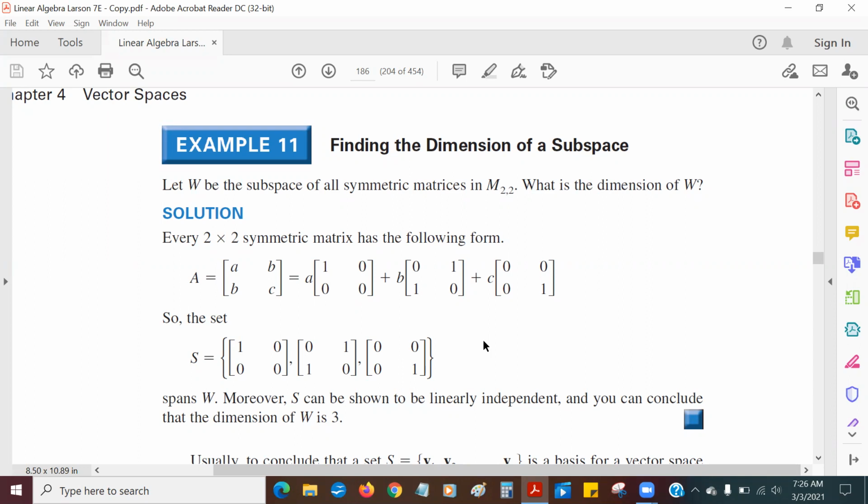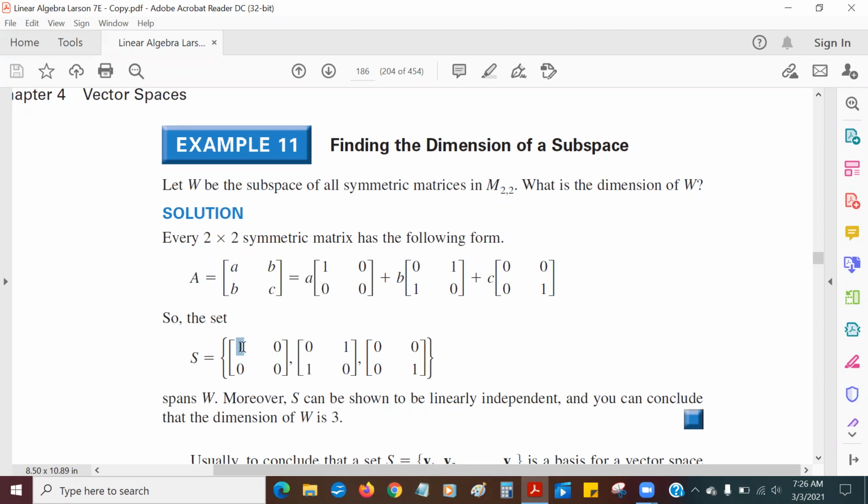Why do I say you could just kind of see it? Because I can add these two all day and all night, but I'm never going to get that one over there. I'm going to call these vectors v1, v2, v3. If I add v2 and v3, I can take any combination I want of them, but I'm never going to get anything but a 0 in that first position. So how am I ever going to produce that one?